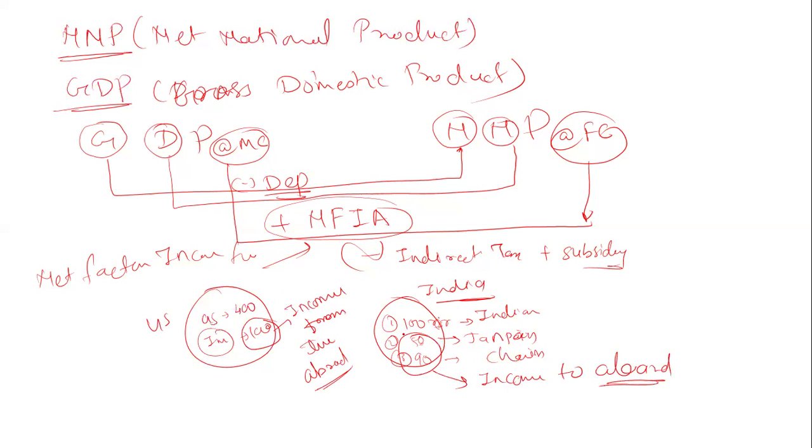That means India earns from the abroad 100 rupees, and India gives 140 rupees to the abroad.